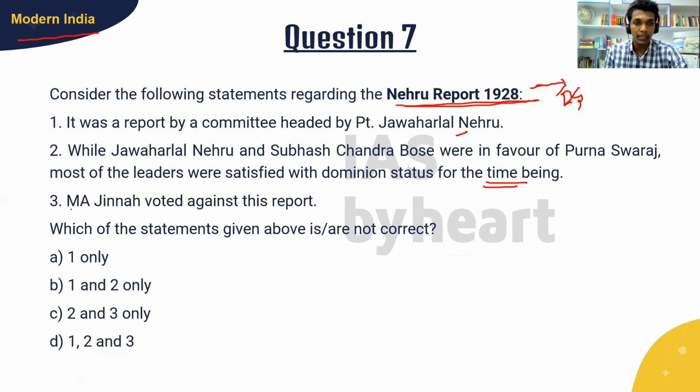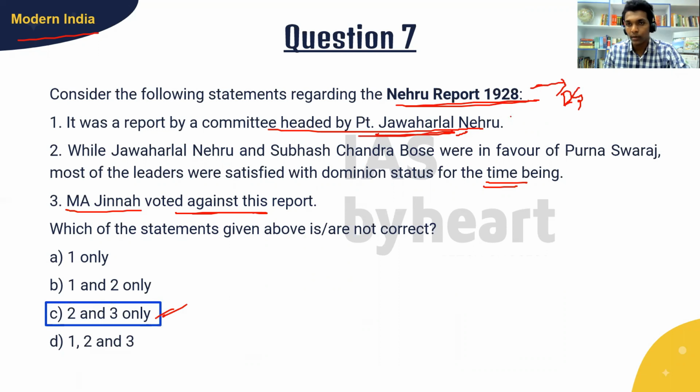And the third statement says Muhammad Ali Jinnah voted against this report. So the answer to this question is option C, 2 and 3 only, because this committee was not headed by Jawaharlal Nehru, it was headed by his father Motilal Nehru. The second statement is true. Jawaharlal Nehru and Subhash Chandra Bose wanted Purna Swaraj, complete independence, and they were not satisfied with dominion status. But most of the other leaders were satisfied with dominion status for the time being.